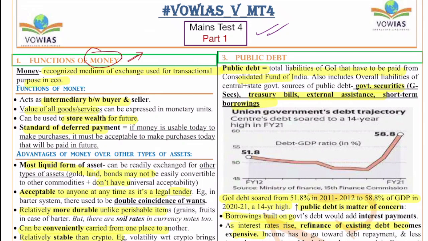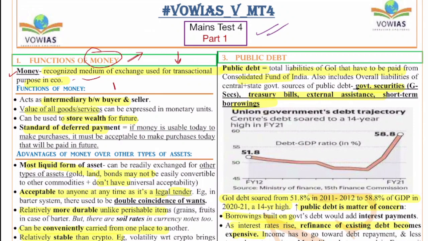If you see, money is the recognized medium of exchange for all the transactions in a country. So here the definition: it is the recognized medium of exchange used for transactional purposes in an economy. That is the usage of money. So this money has various functions. What are the functions?